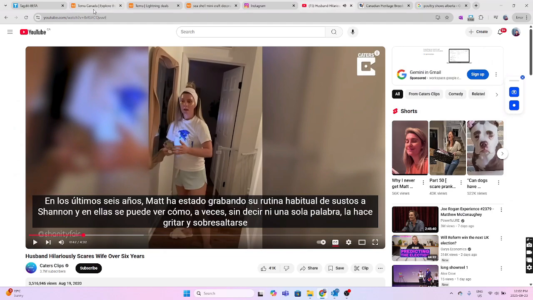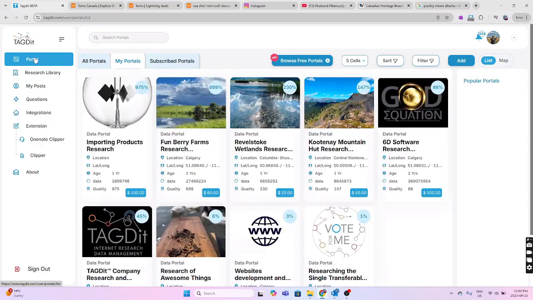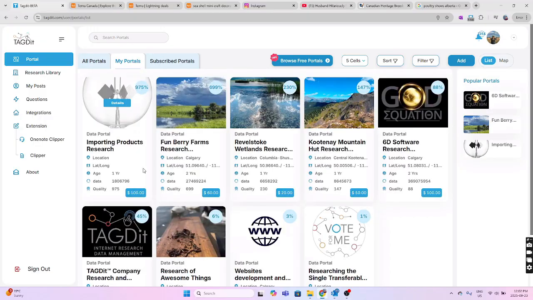So what we want to do is go around, and I hope you can pick a research project. So load up a research project, your favorite thing, your hobby, your business, and start researching. And researching is really great. I think it's really good for you. It's really healthy. And so what problem is this solving?